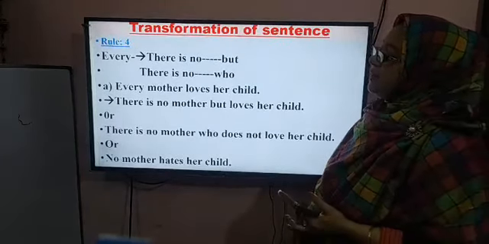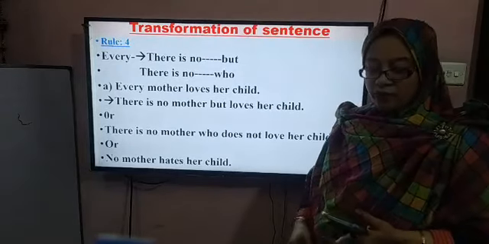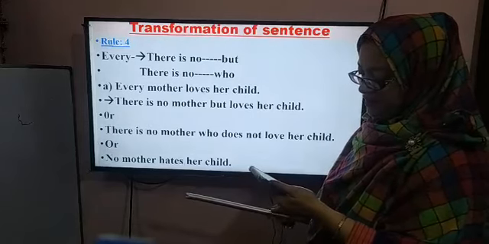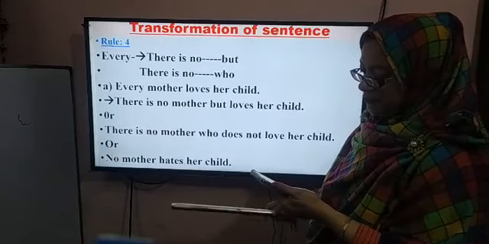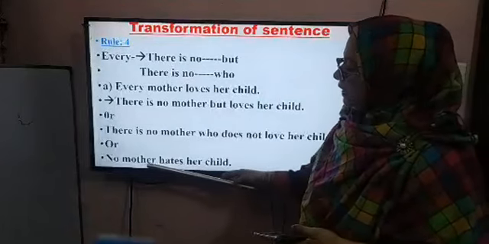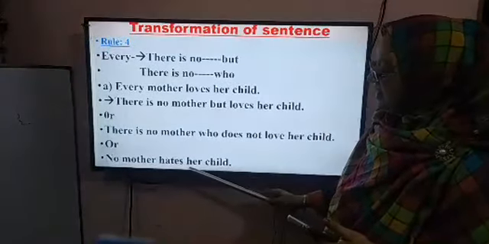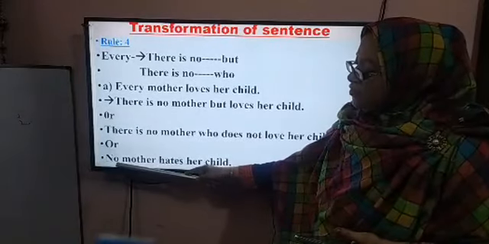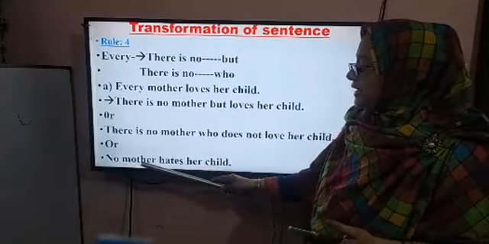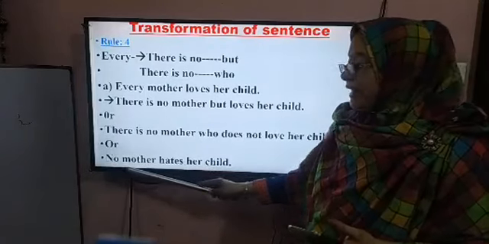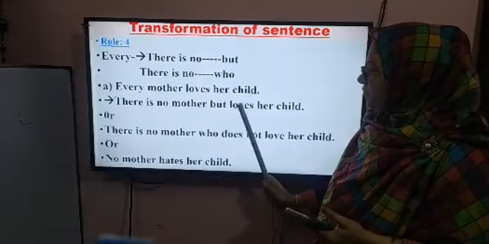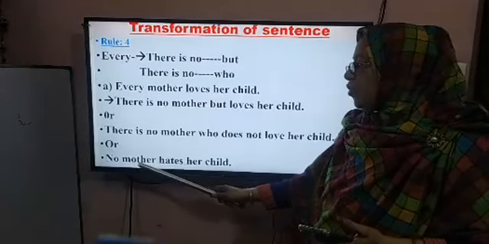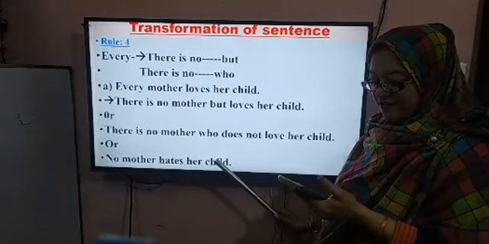Look at here, you can turn it into another way, that is, no mother hates her child. No mother. Look at here, I use no, the negative form, no mother. When we use no, then we have to use the opposite word of this word. The opposite word of love is hates. No mother hates her child.